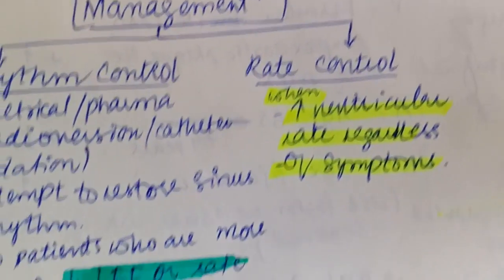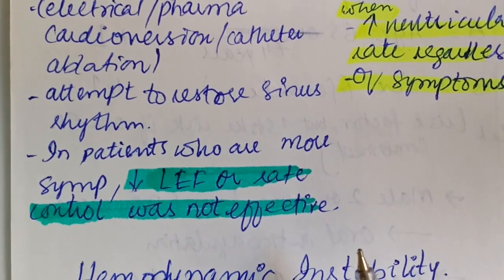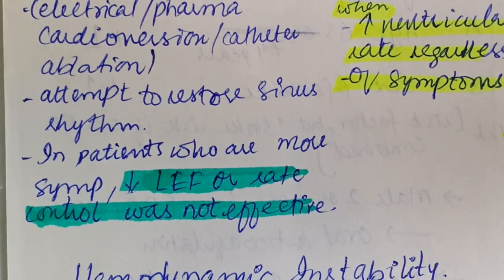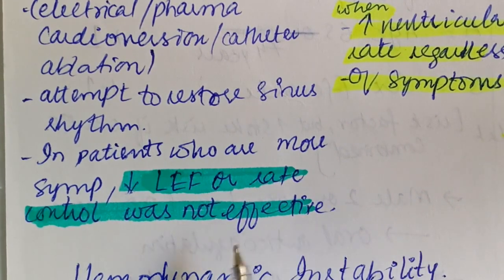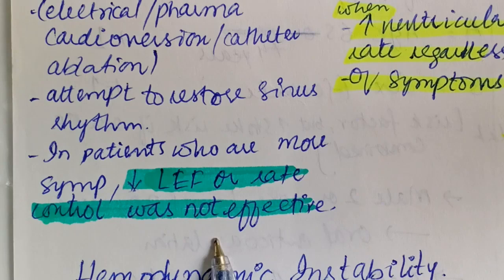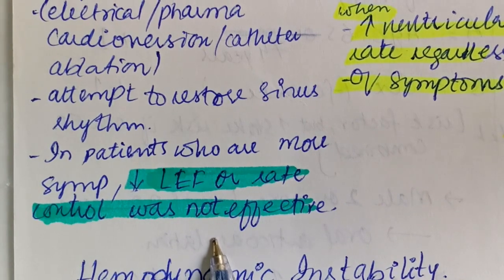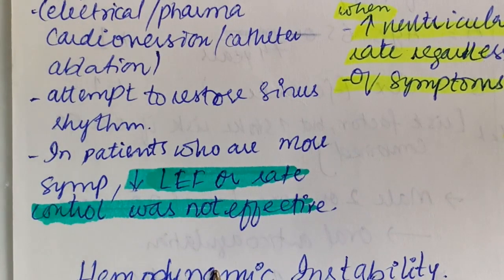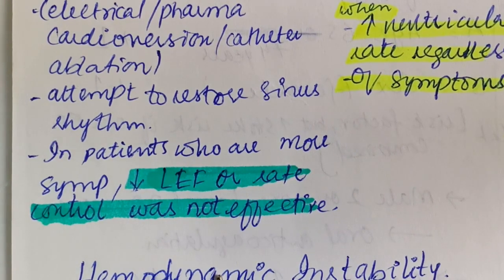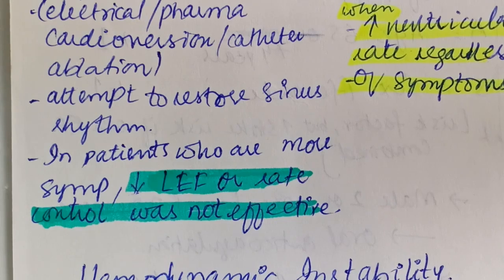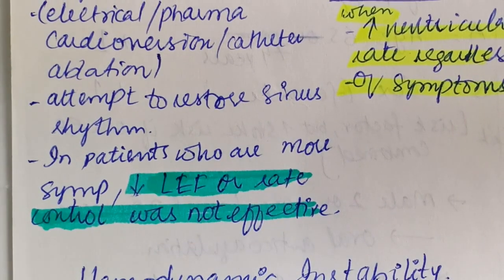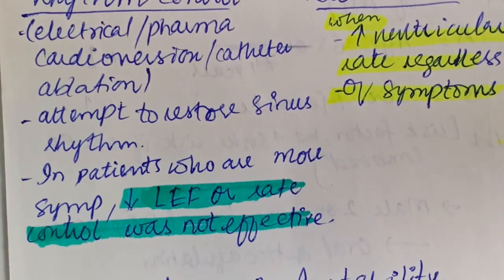We do rhythm control only for patients who are more symptomatic, have a decreased left ejection fraction, or where rate control was not effective, and also patients with recently diagnosed atrial fibrillation, less than 12 months. These are the indications for rhythm control, and we should attempt to restore the sinus rhythm.